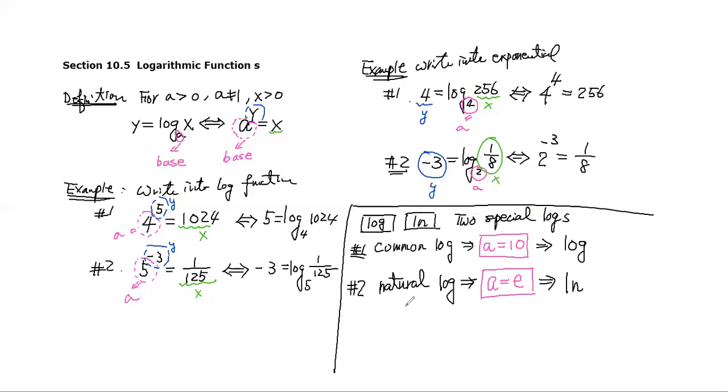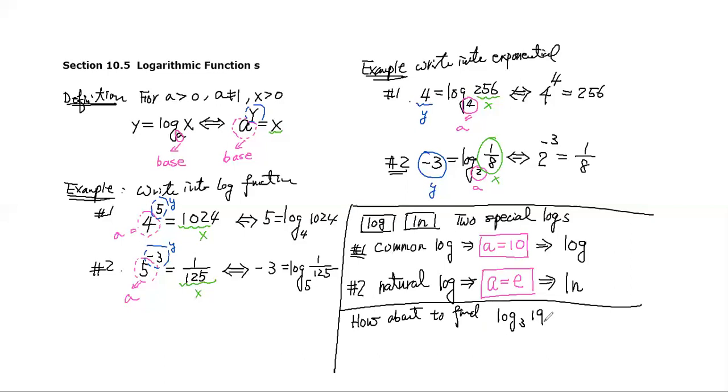Then the next question you will ask: if my calculator only has these two functions, log and natural log, what if I want to find something like log base 3 of 19?